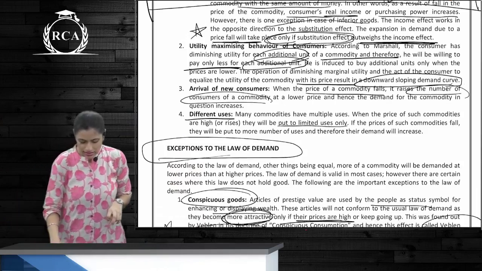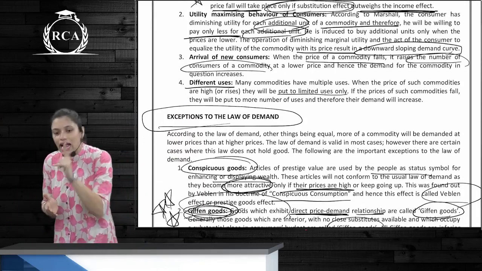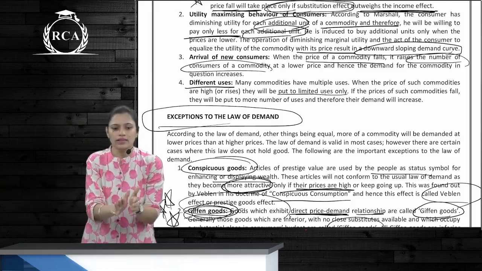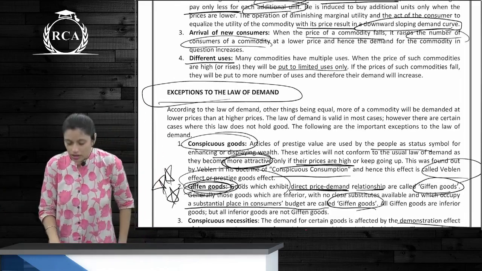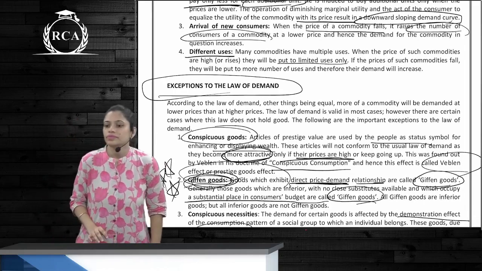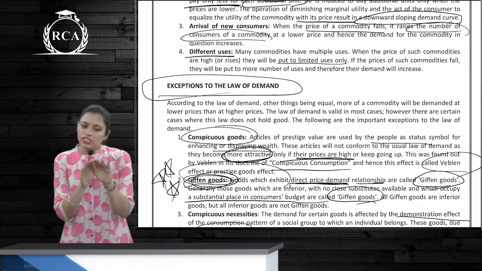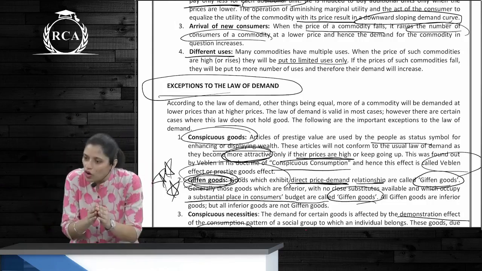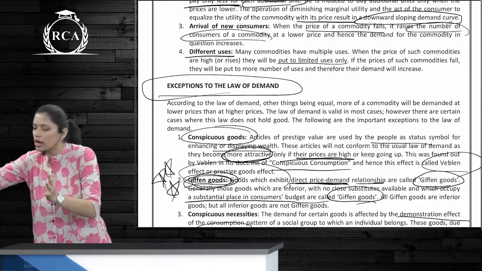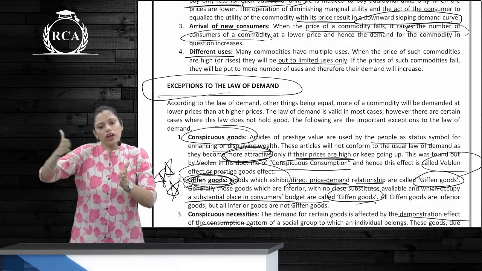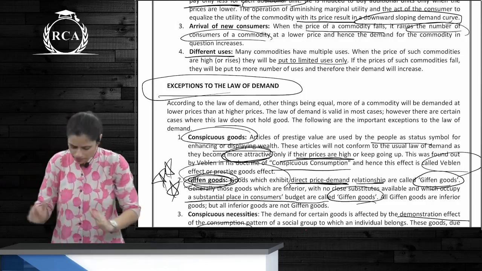Arrival of new consumers: as the price falls, new consumers are added into the equation. Different uses: if the price increases, we use it for whatever we use it for. If the price falls, you can use the same thing for a number of purposes. Example, milk.